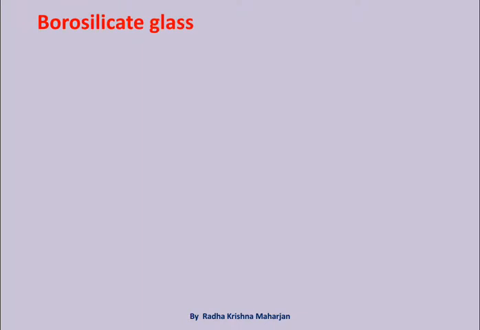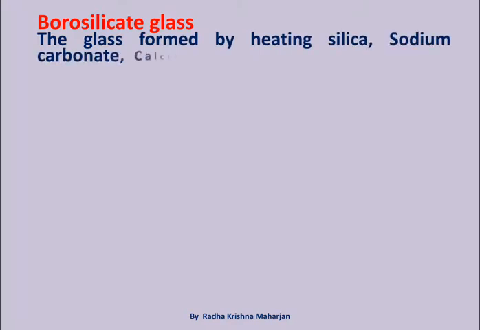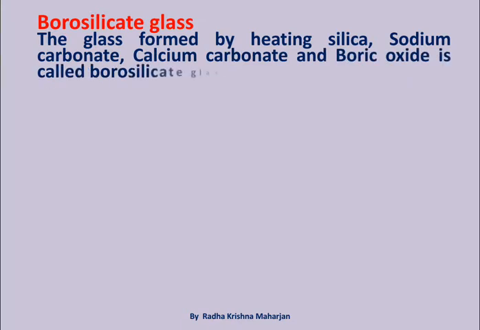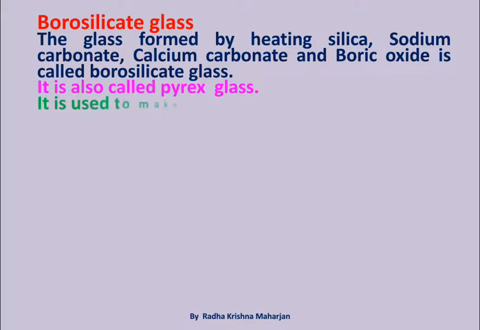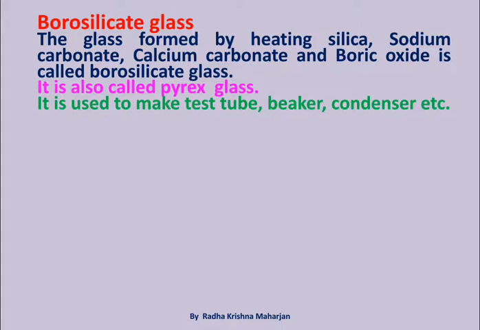Borosilicate glass. The glass formed by heating silica, sodium carbonate, calcium carbonate, and boric oxide is called borosilicate glass. It is also called Pyrex glass. It is used to make test tube, beaker, condenser, etc.